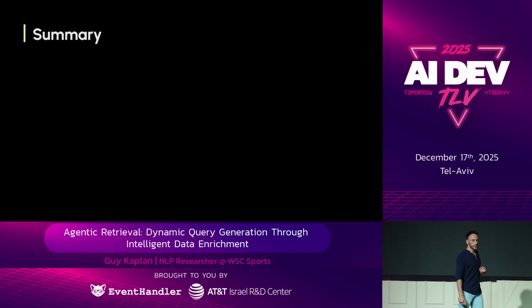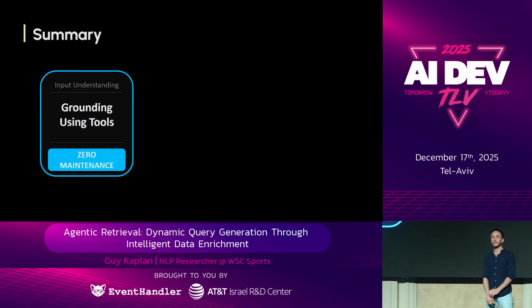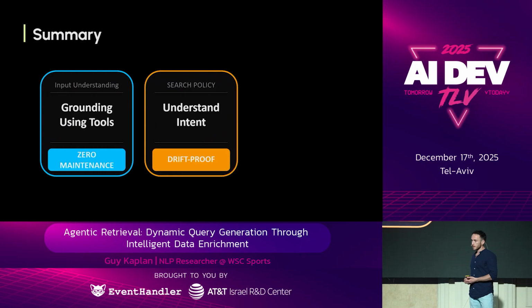So, let's summarize what we've seen so far. First, we have input understanding. We saw how important it is to ground information to agreed terms. And we can also use external tools. In this way, we can outsource the problem and have zero maintenance. Second, we have the search policy.